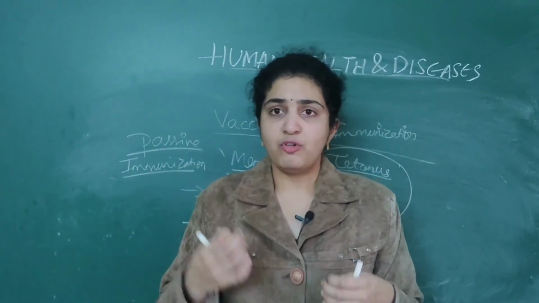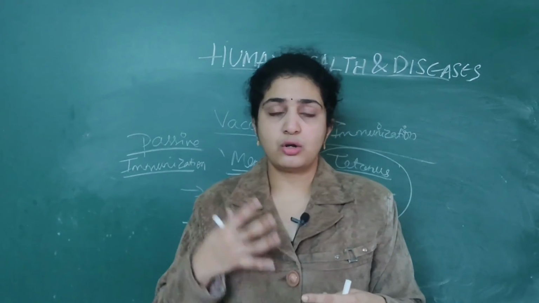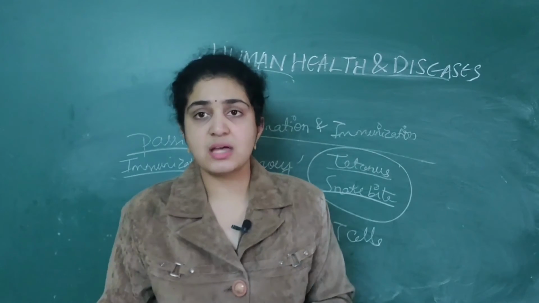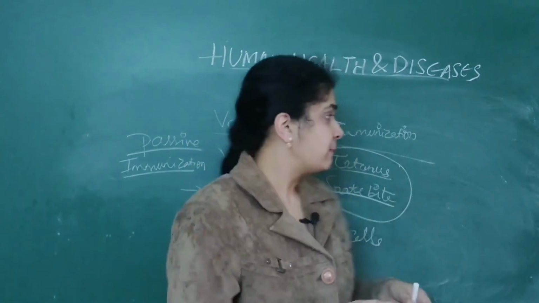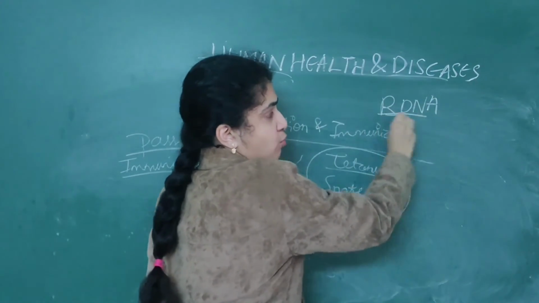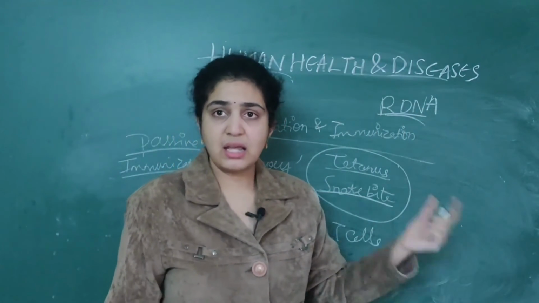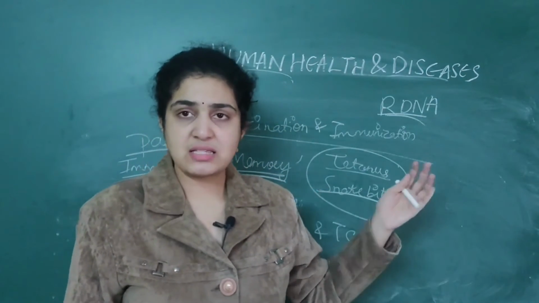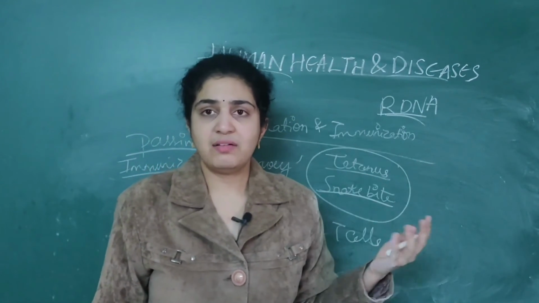We can't take so much risk in producing these vaccines, so the simple way is rDNA technology. It means that from numerous bacteria as well as fungi, these vaccines are produced.